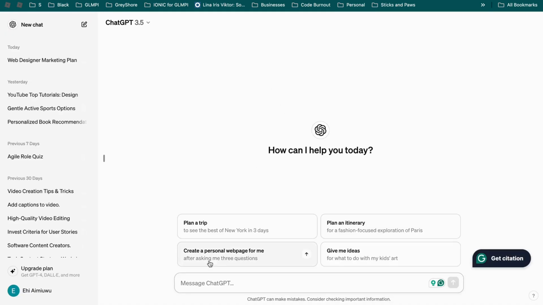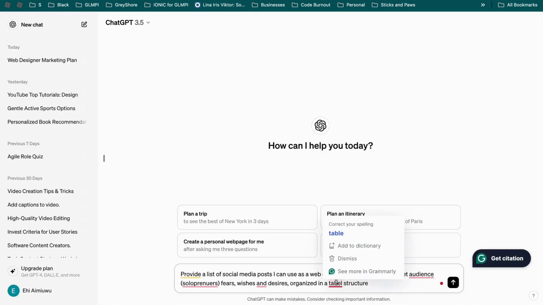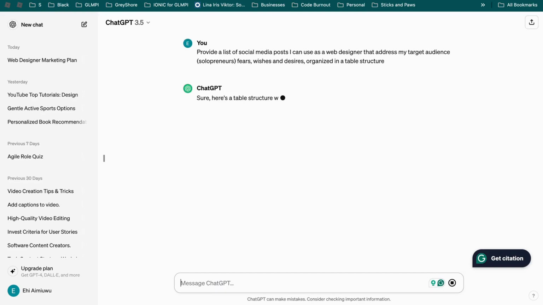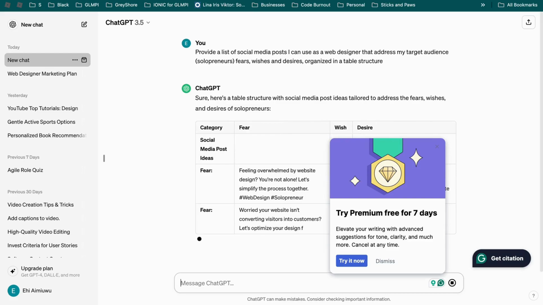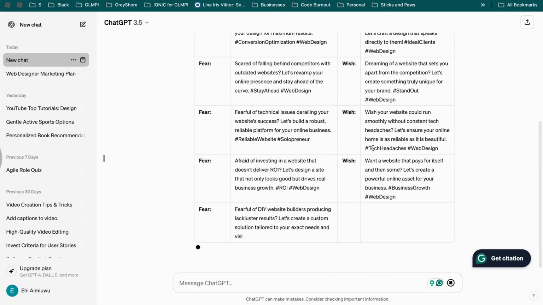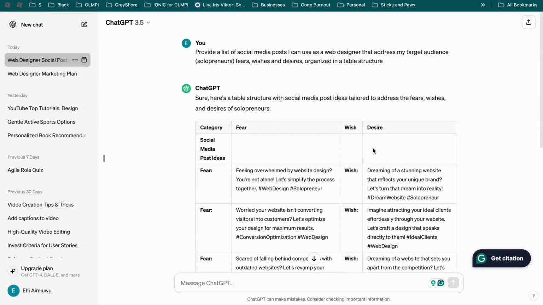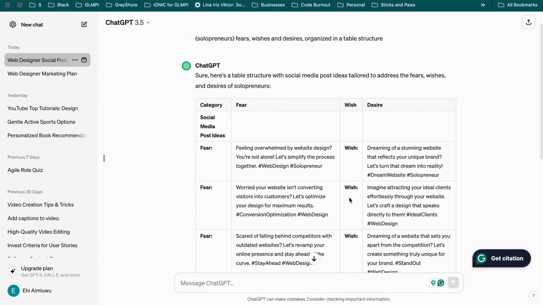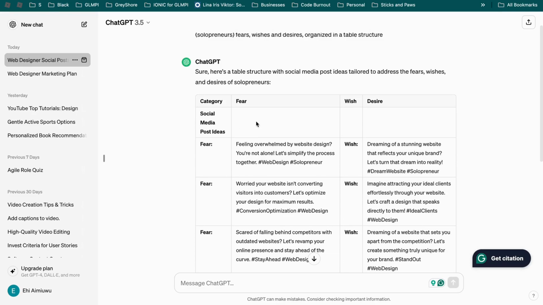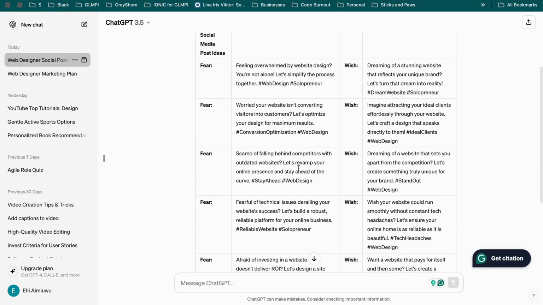Okay, so now we're going to go to Chat GPT, and we're going to do the same thing, except I'm going to spell table right, and solopreneurs right, and hopefully audience is spelled right. Okay, let's go for it. Dismiss. This is for Grammarly. Okay, so it gave me post ideas, and then it gave me the fear, and then it gave me the desire. I guess wish and desire can be the same thing, so I can see it.